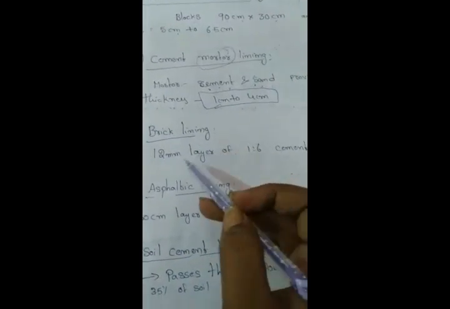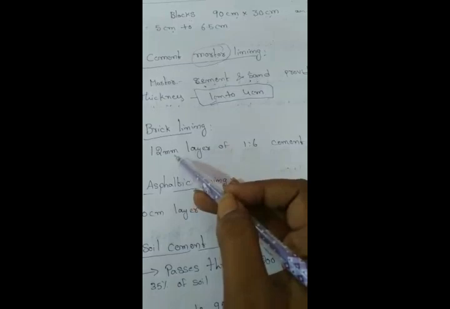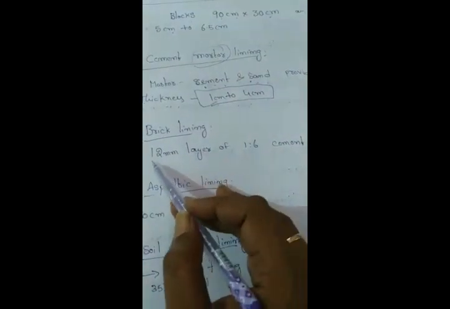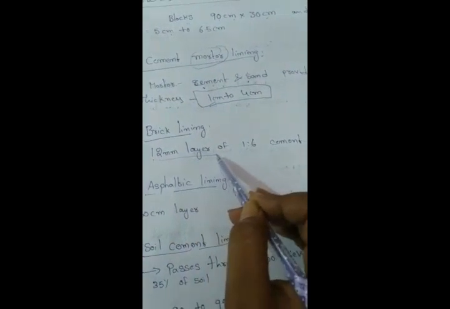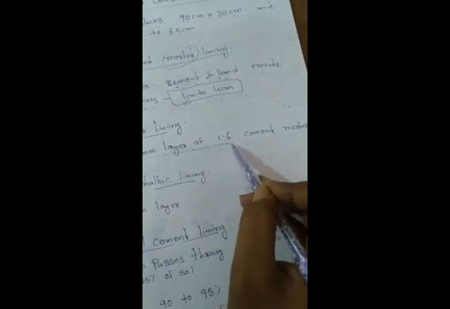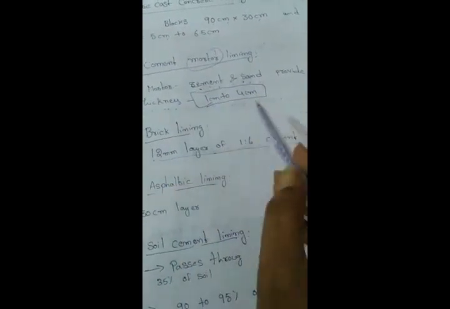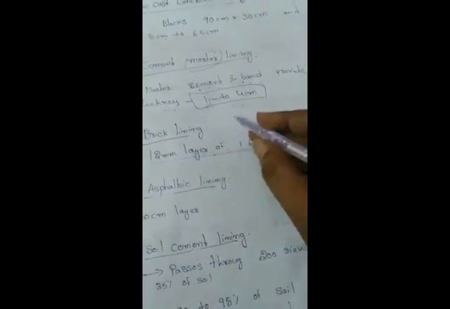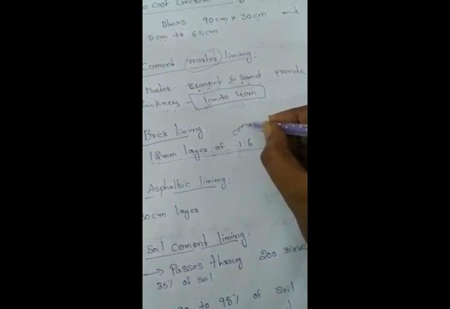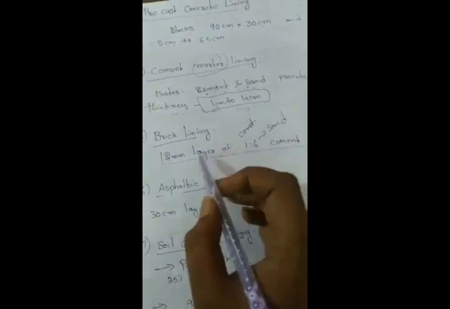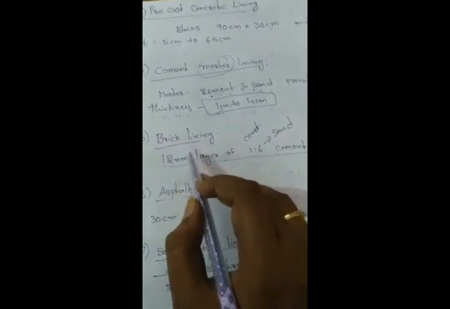Coming to the next one, brick lining. Here bricks are used for the lining purpose. We provide a 12 mm layer of bricks with 1:6 cement mortar. I already discussed what is meant by mortar. 1:6 means 1 part of cement and 6 parts of sand mortar will be used for joining the bricks.